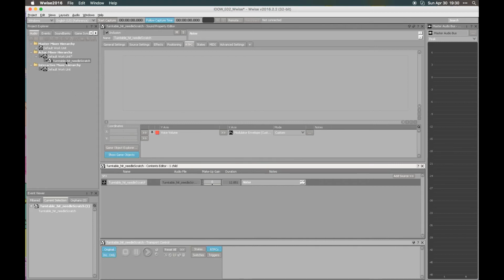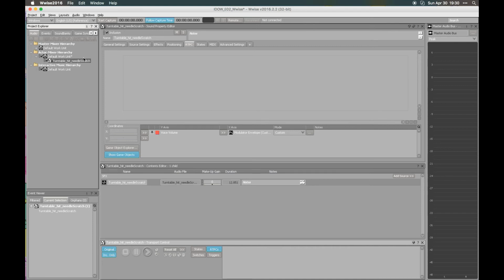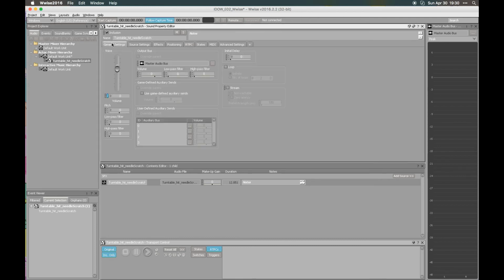But a few versions of Wwise ago, they introduced this thing, which is shift spacebar. So if we now click, we can listen to the whole file without any additional changes. Like for example, if we set the pitch to -1200, this is the regular spacebar, and this was shift spacebar. So this is a very, very handy feature.